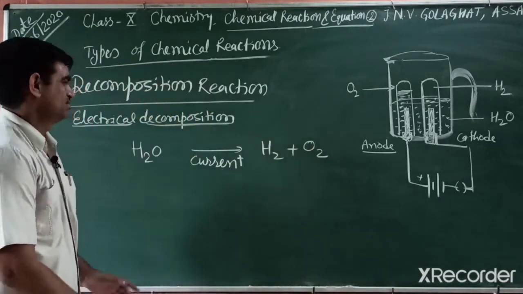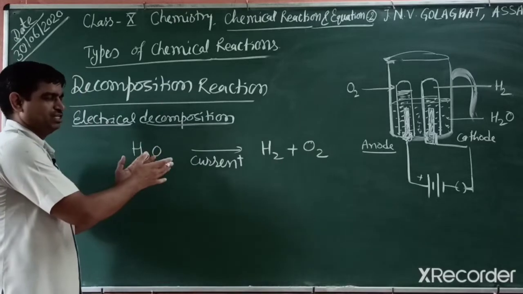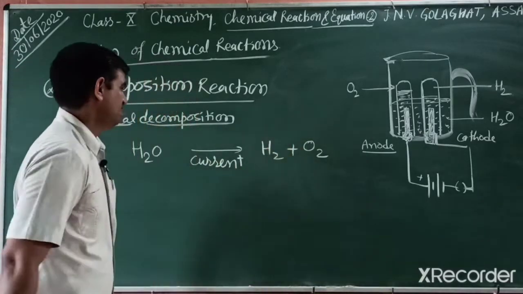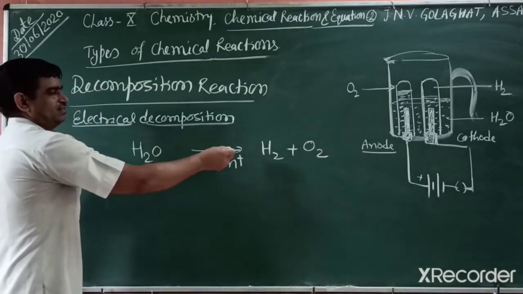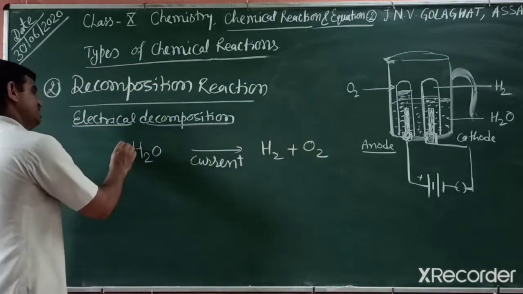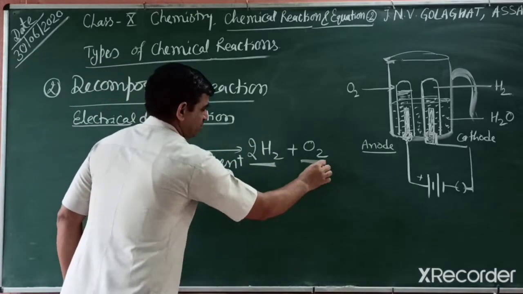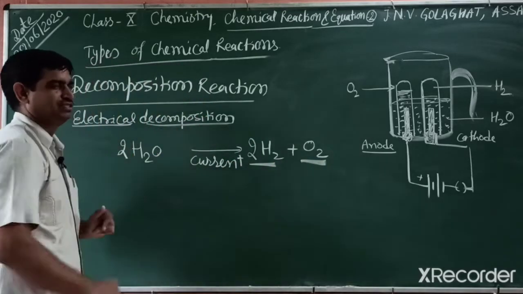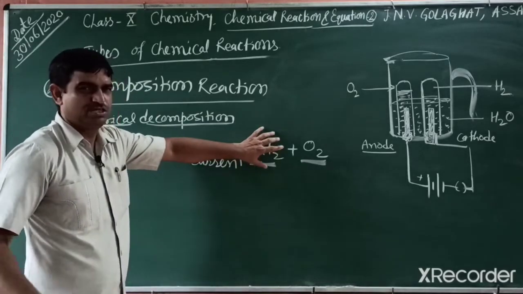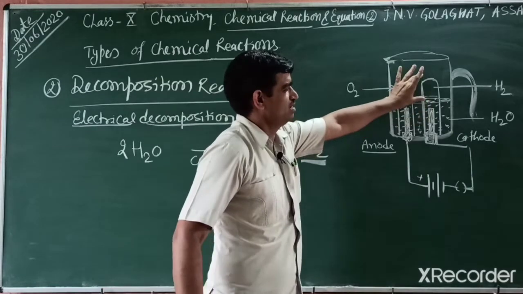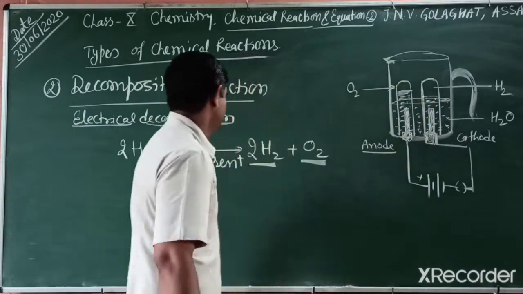If one substance dissociates by passing electricity or current, into hydrogen and oxygen, how can we balance it? Left side 1, right side 2 oxygen. So we write here 2, and hydrogen also 2. According to this reaction, hydrogen is just double the volume. So we can see at the cathode we get double the amount of hydrogen.